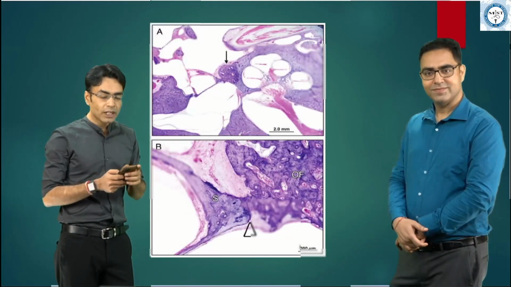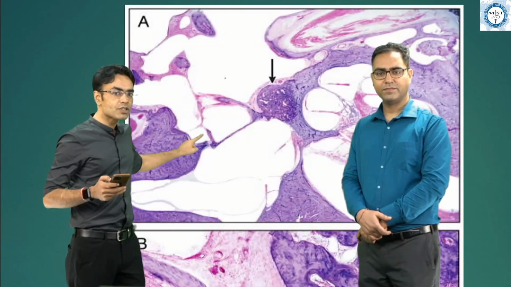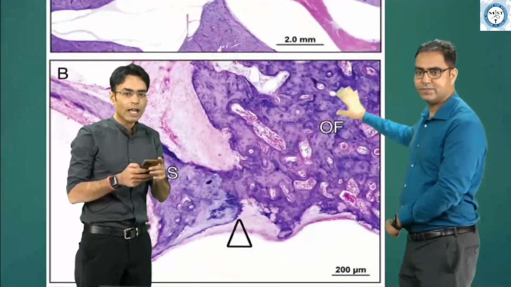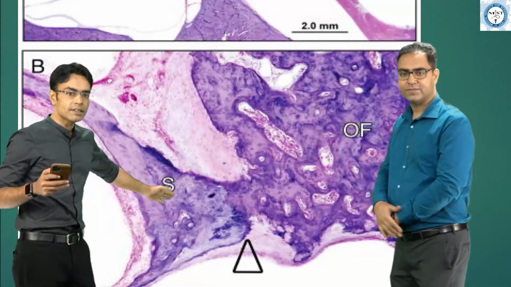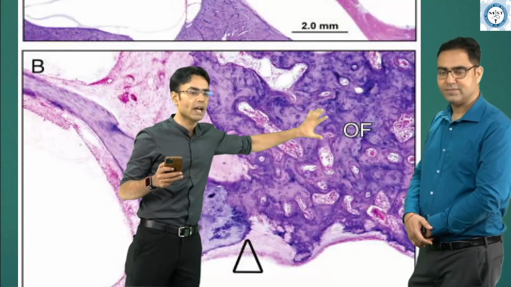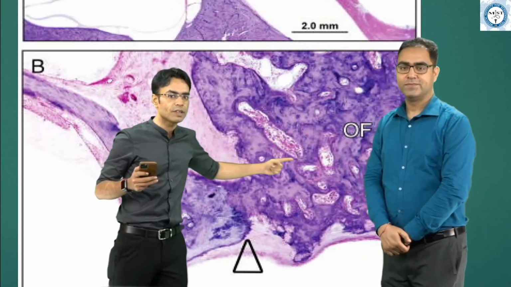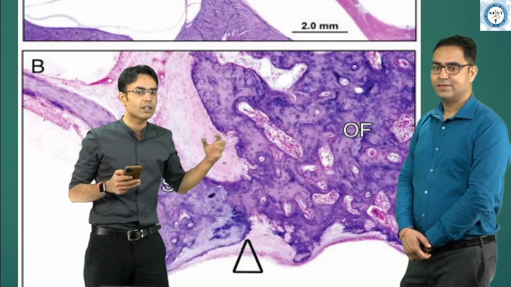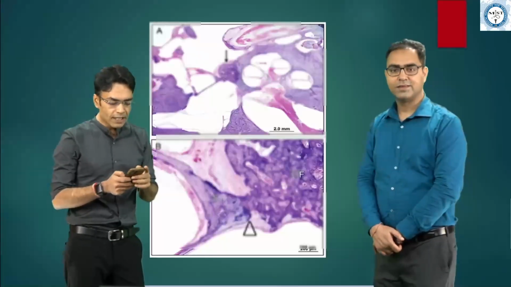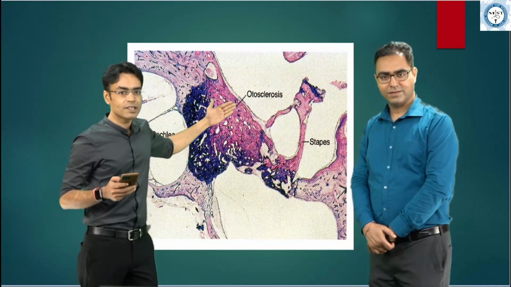Now, to make my point clear that not only the stapes is involved, sir, again you can see the stapes is here, but the stapes is not involved here. This area is involved. Cochlear. Yes, the cochlear part is involved, and you can see very well, sir, that this bone is fine. This S is the stapes, it is absolutely all right, but this is the osteosclerotic focus we have, with the vessel dilatation and all that. Basically, sir, this is spongiosis, because the vessels are getting dilated, as there is no bony structure. The osteoclasts are working more here because they are resorbing the bony part. Now, again, this is the osteosclerotic focus which you can see. This is the stapes.